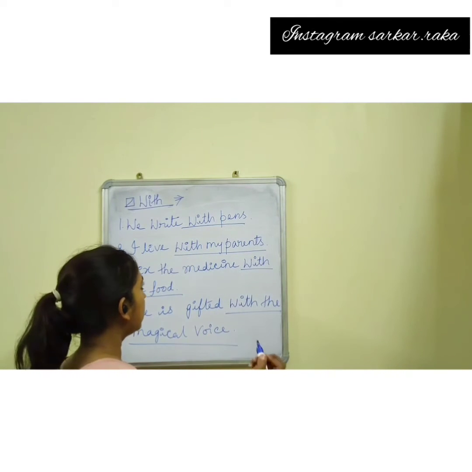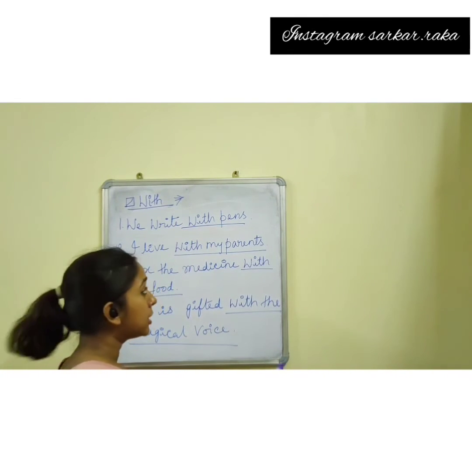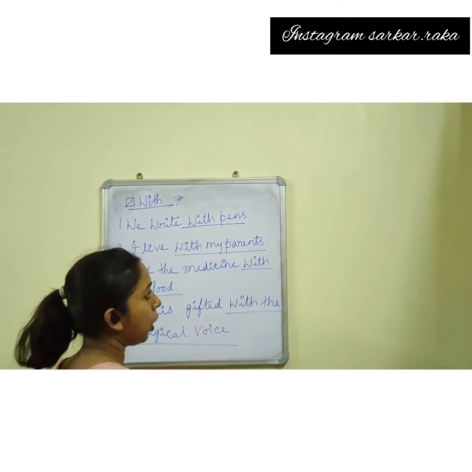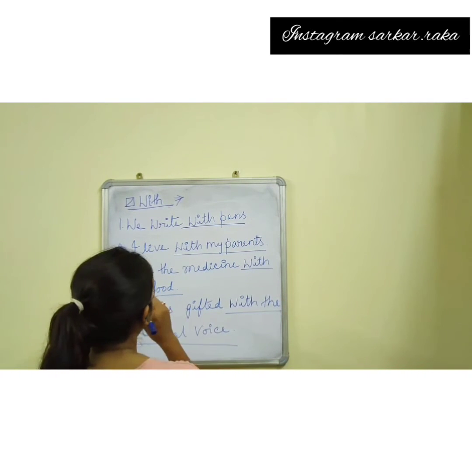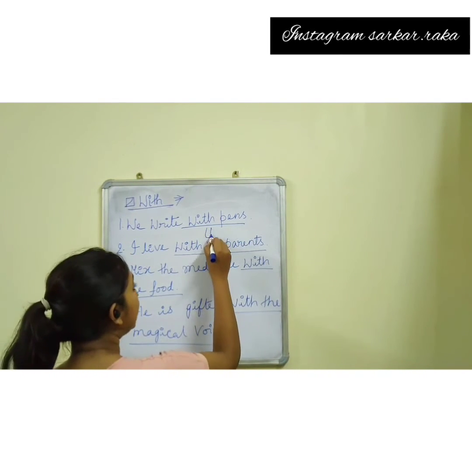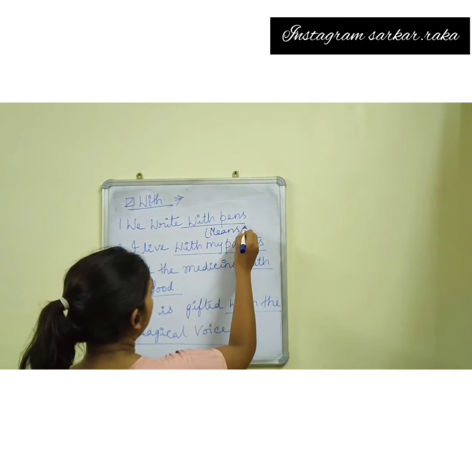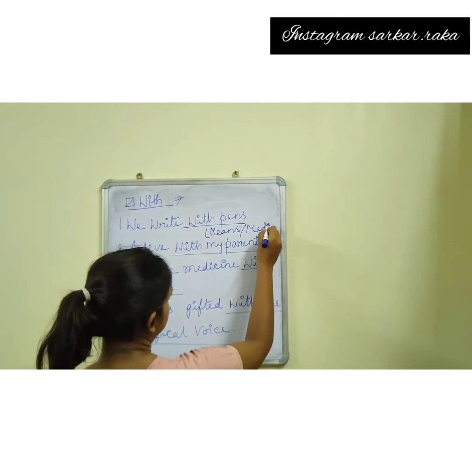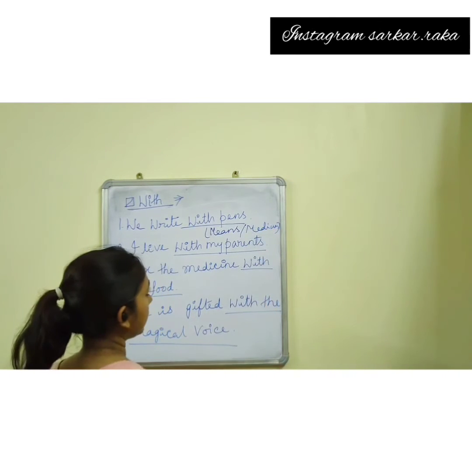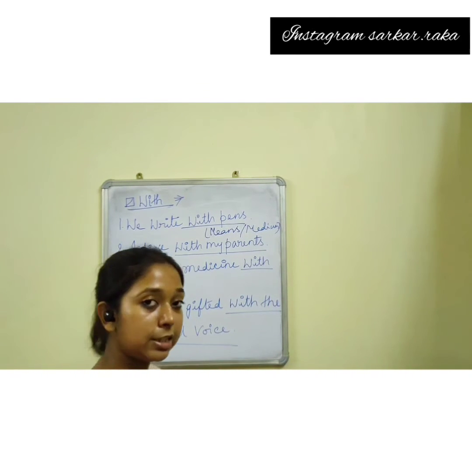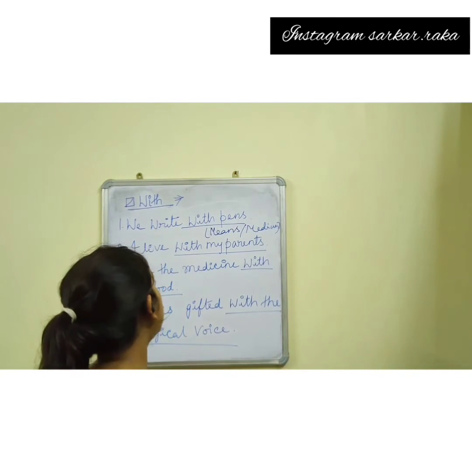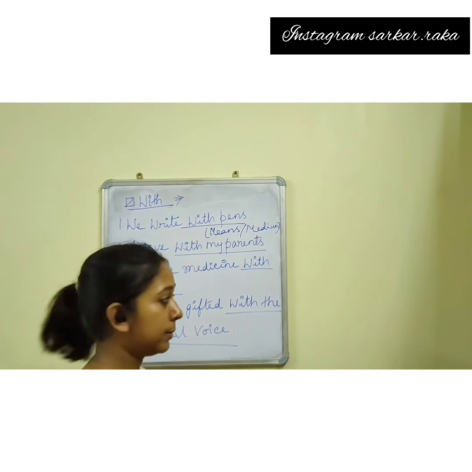We write with pens. In which way? Through which we write? We write with pens or pencil. So this is suggesting a means or a medium. To suggest any medium or means, we can use with.